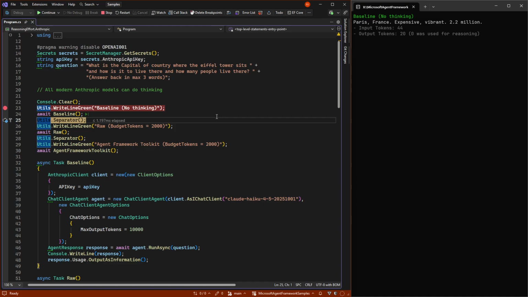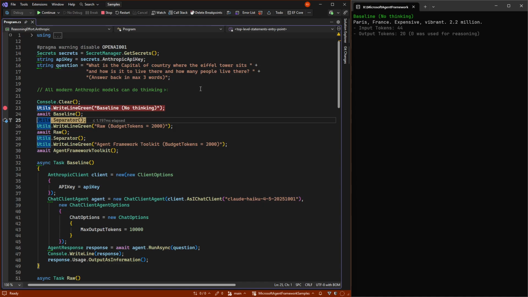So you can see there's 5 words here. So even with no thinking and a little more hard question, had I not put in the extra thing, how it is to live there and so on, this would still have used the 3 words. But this is where